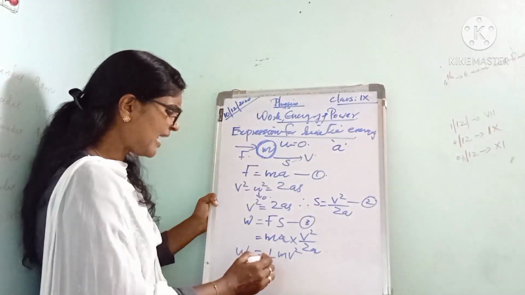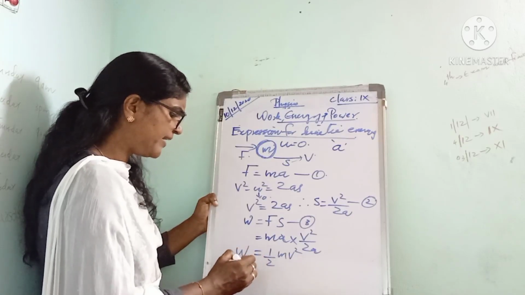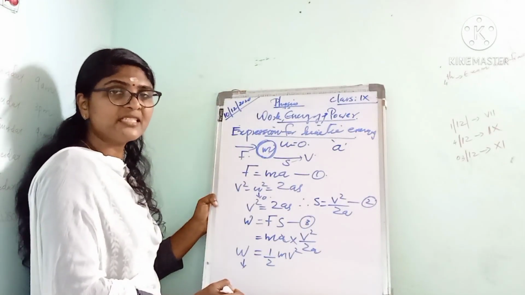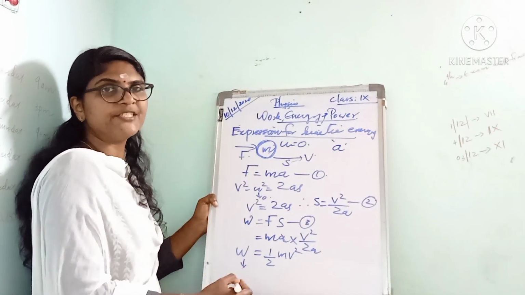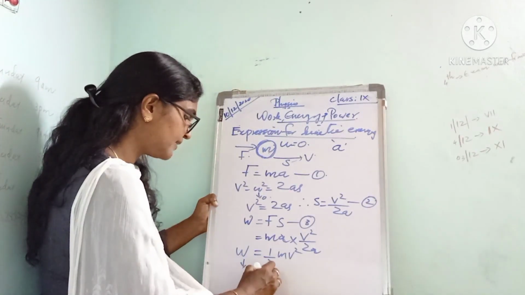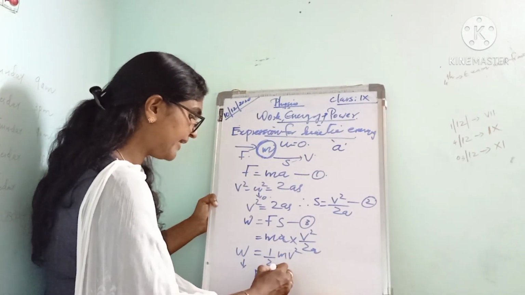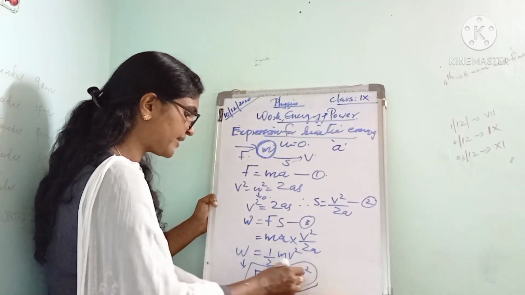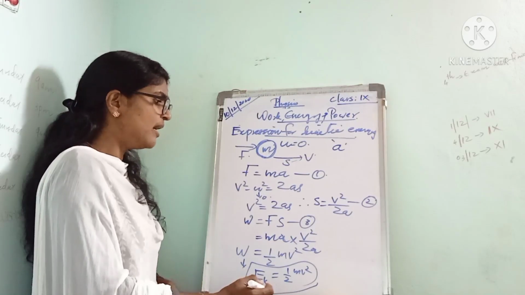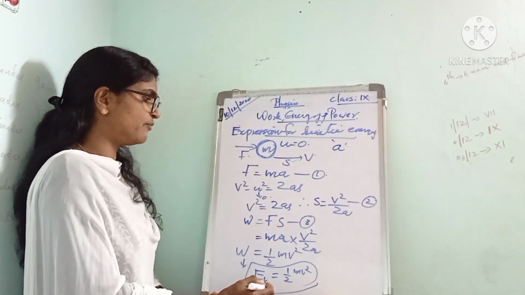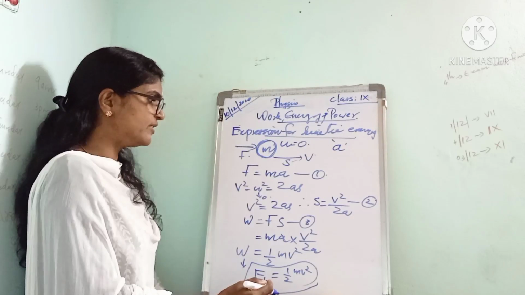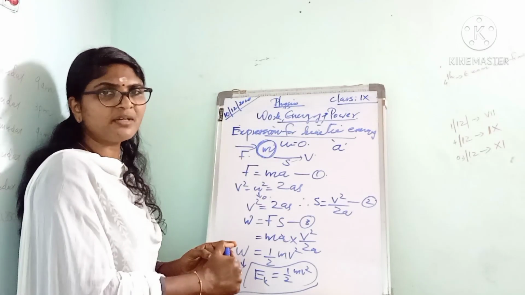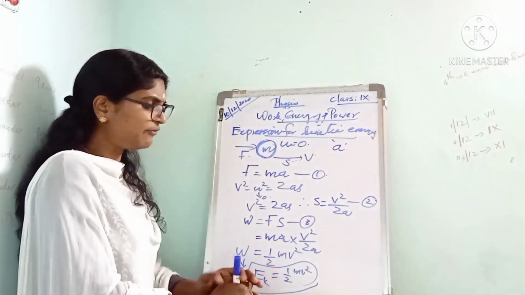This is actually the work done by the force to move the object, and this work done is converted into kinetic energy, EK. Kinetic energy is represented by EK, and the expression for kinetic energy is EK equal to half mv square.